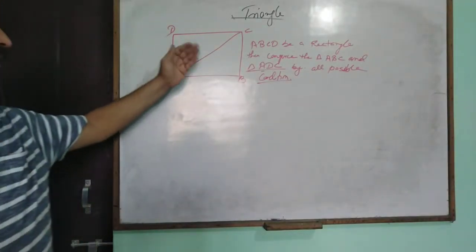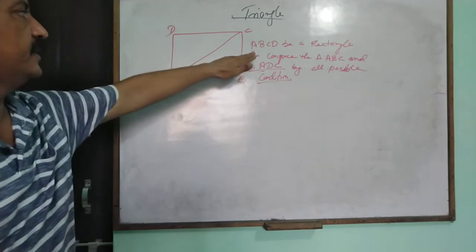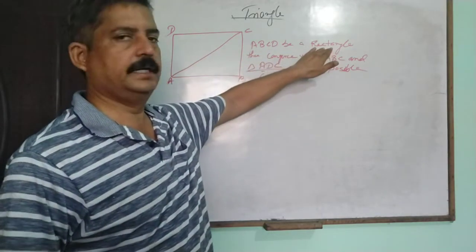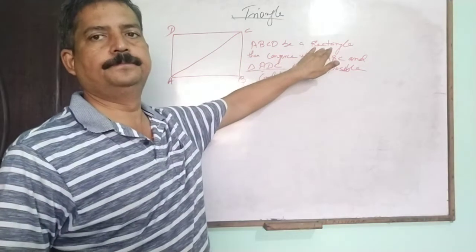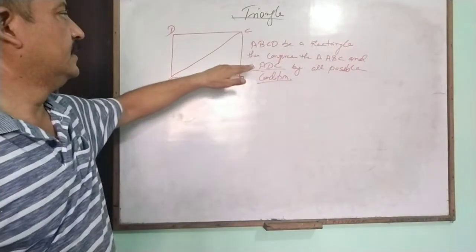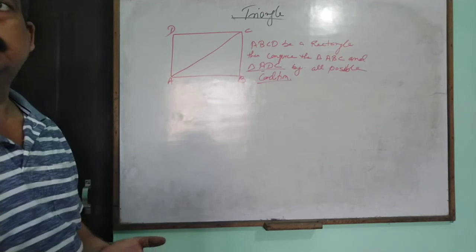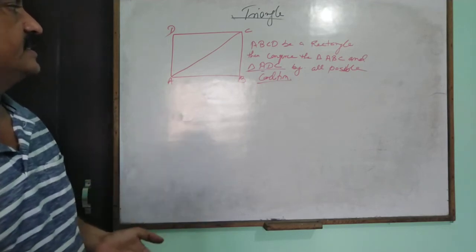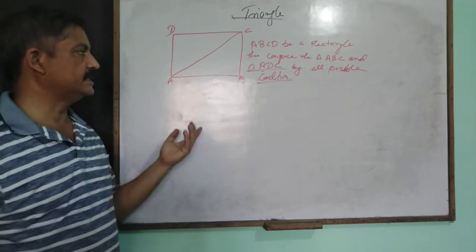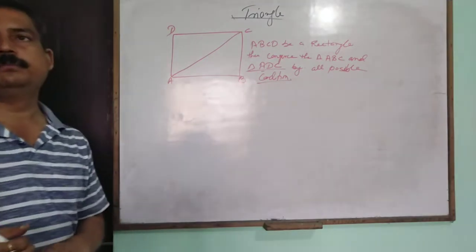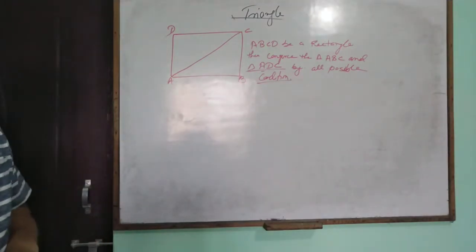Here is a simple example: given one rectangle ABCD, how many possible conditions are there to prove both triangles congruent?